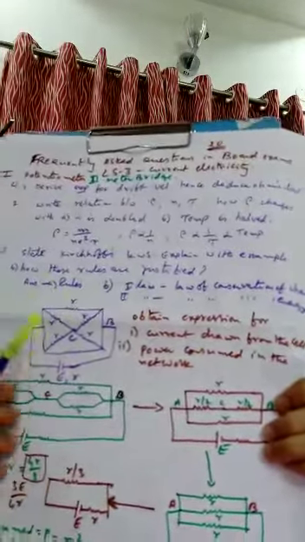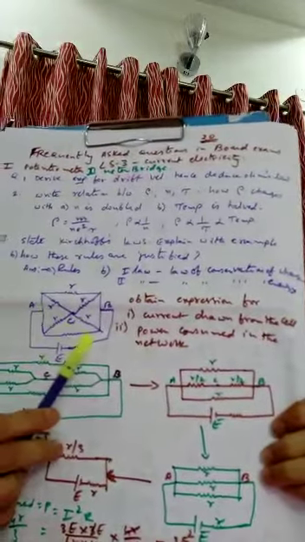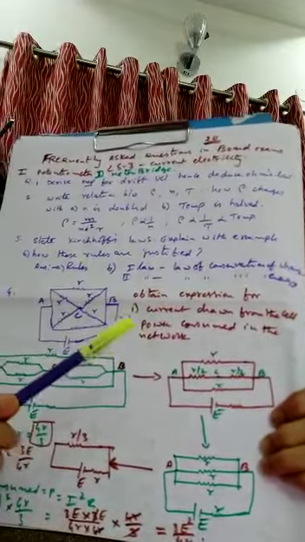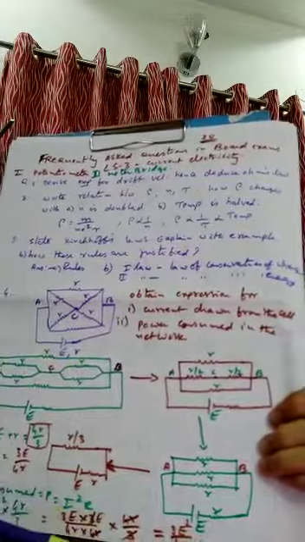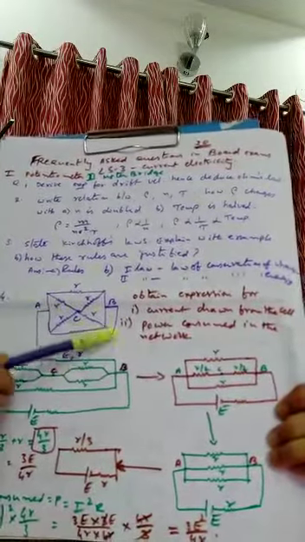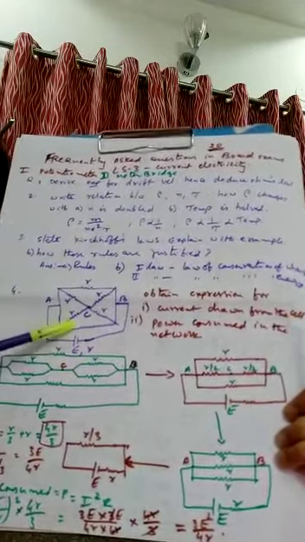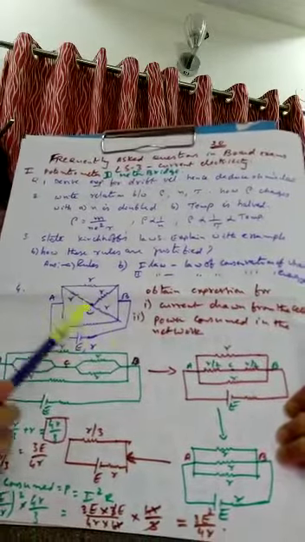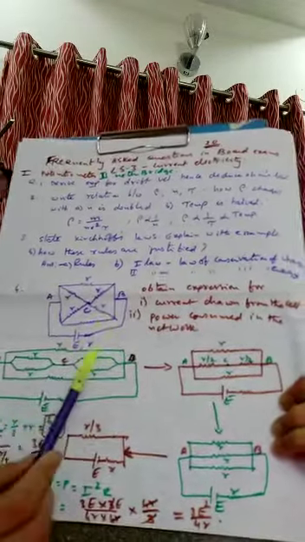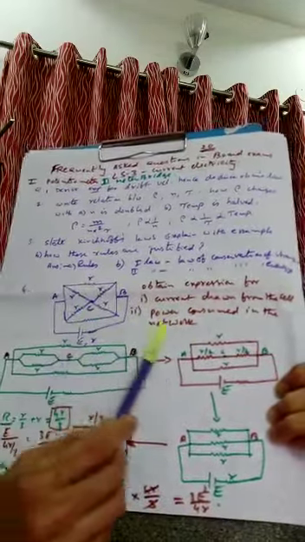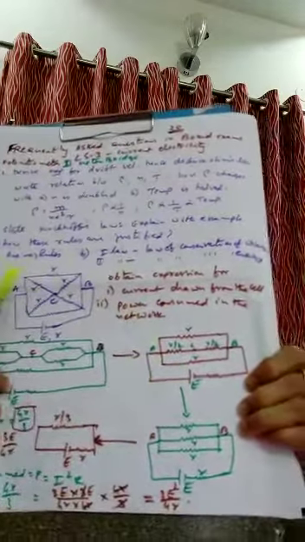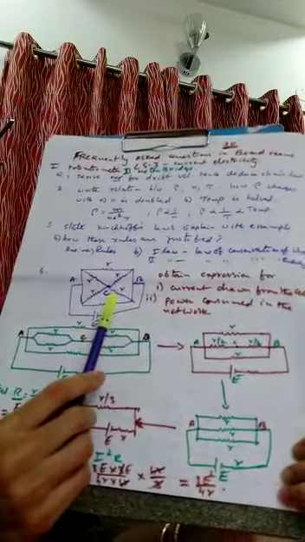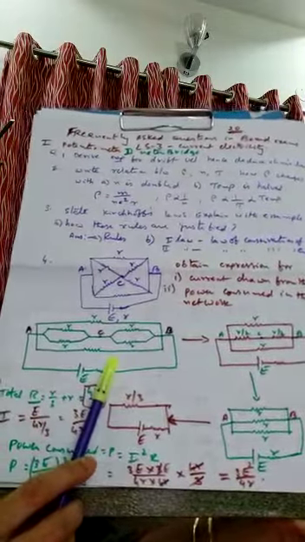To draw the current, what is the formula for current? Current is equal to total EMF upon total resistance. So, since the network consists of many resistors, first let us find out the equivalent resistance of the network. So, we have to modify the circuit. The same circuit can be drawn like this. It is equivalent.